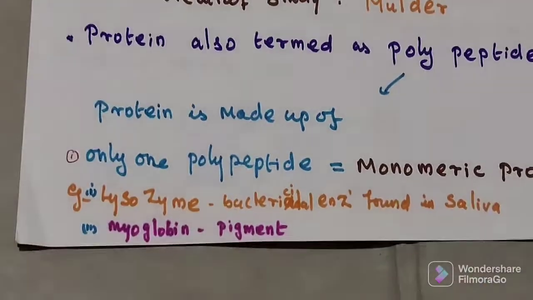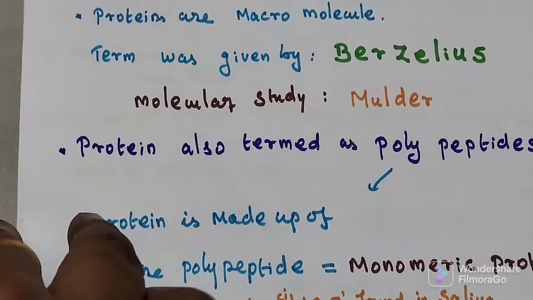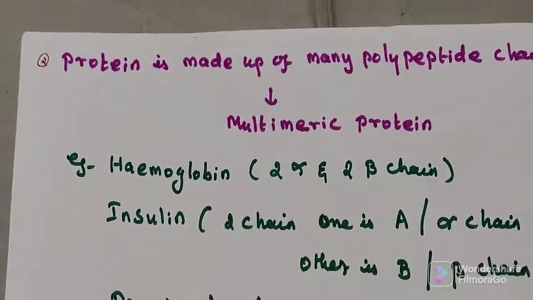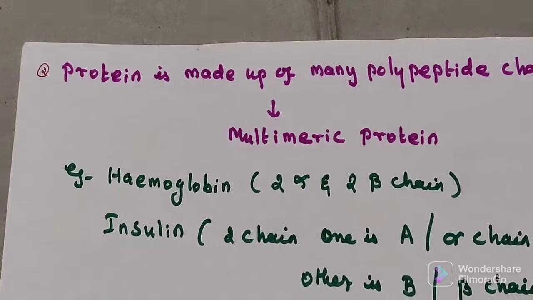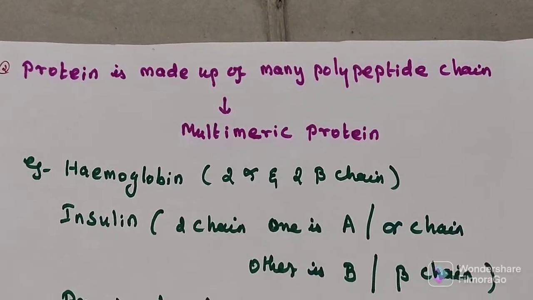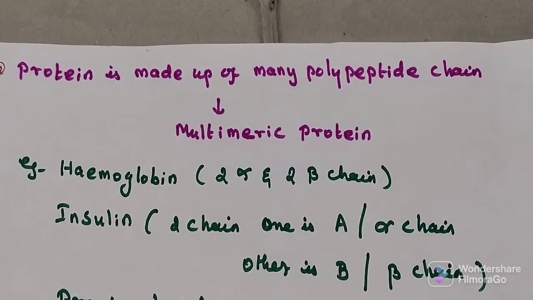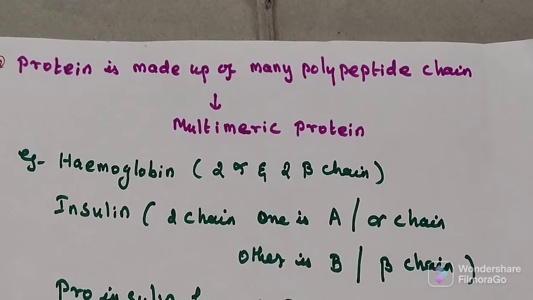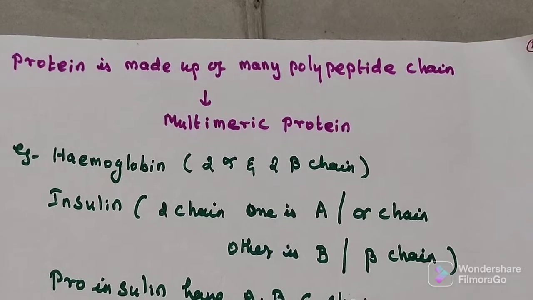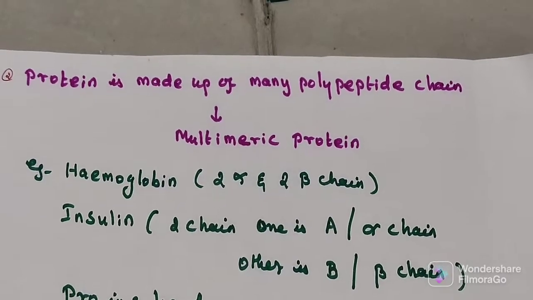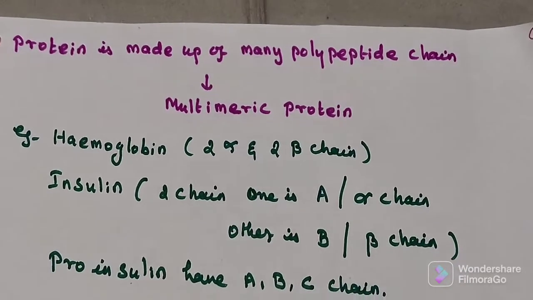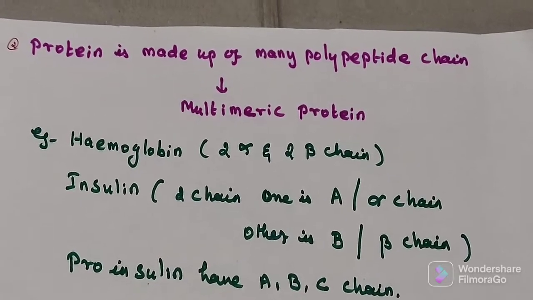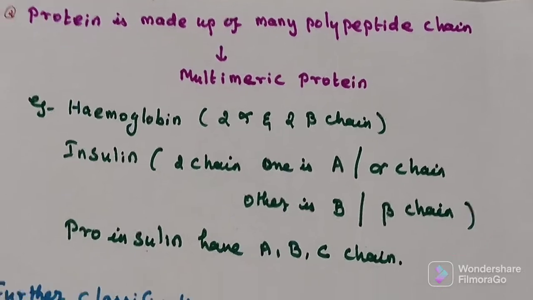If a protein is made up of many polypeptide chains, then we will call it multimeric protein. Example, hemoglobin. The globin protein part has 2 alpha chains and 2 beta chains. That means it is made up of 4 polypeptide chains.